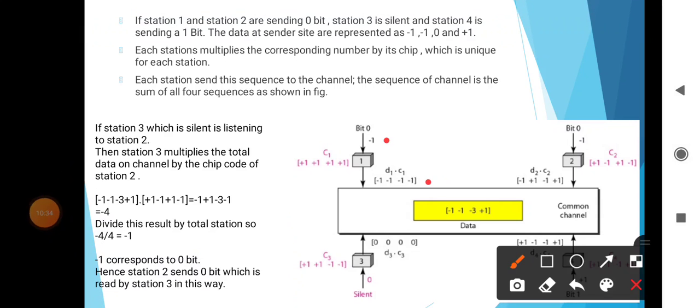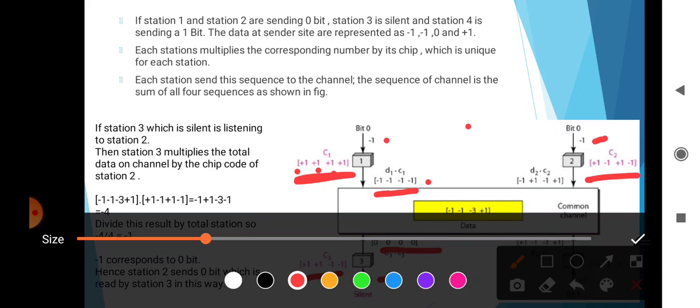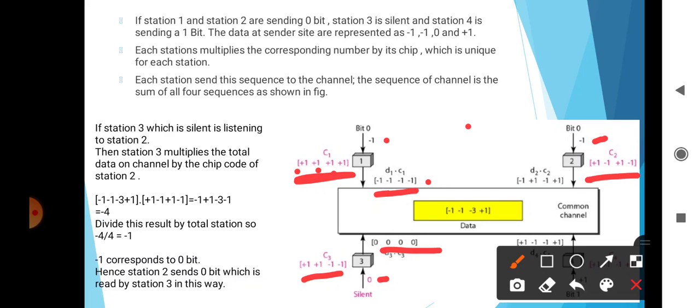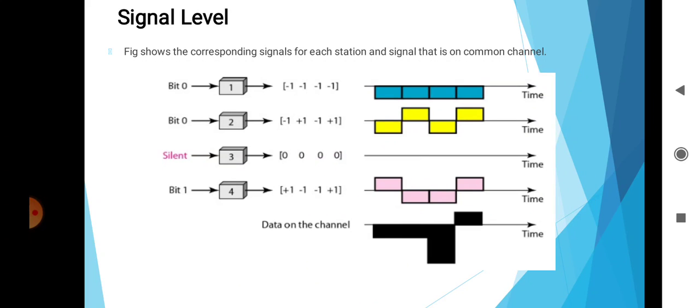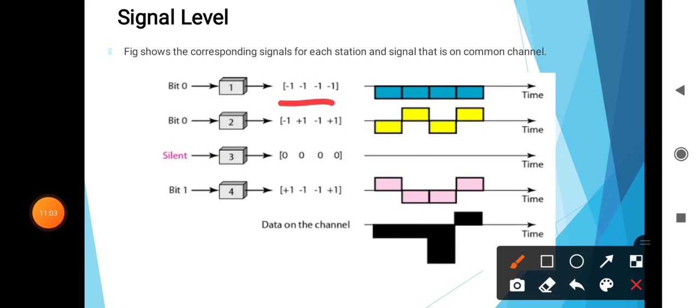Here -1 is multiplied by this data, that's why -1 is multiplied by this one, this one, this one, so all are -1. Here -1 is multiplied by this data, here 0 is multiplied by this data, that's why all 0, and here +1 is multiplied by this data provided here, so calculating, this data bit 0 is -1, -1.